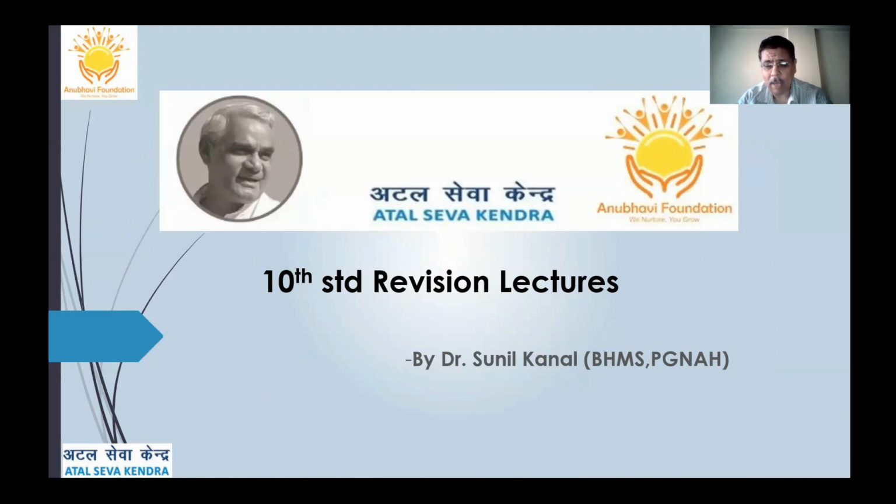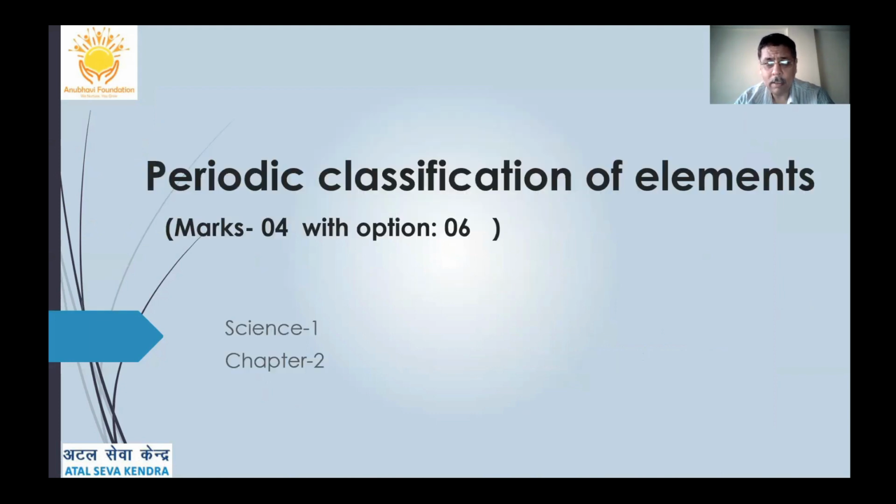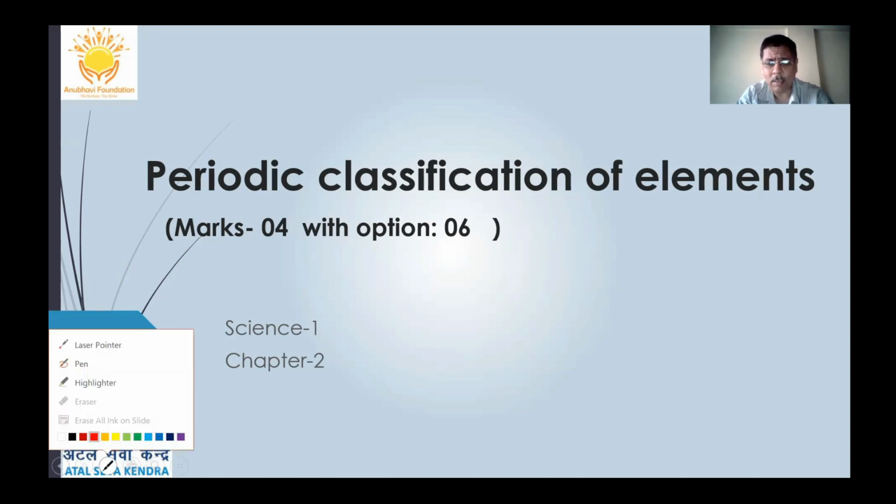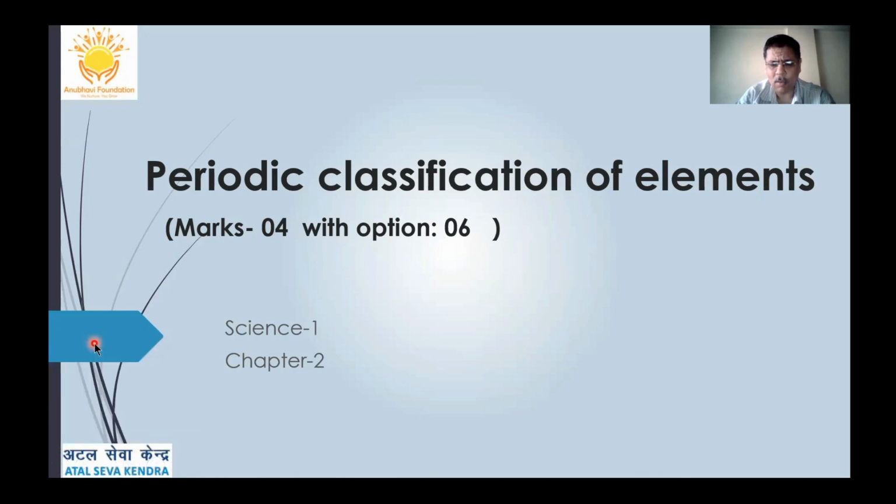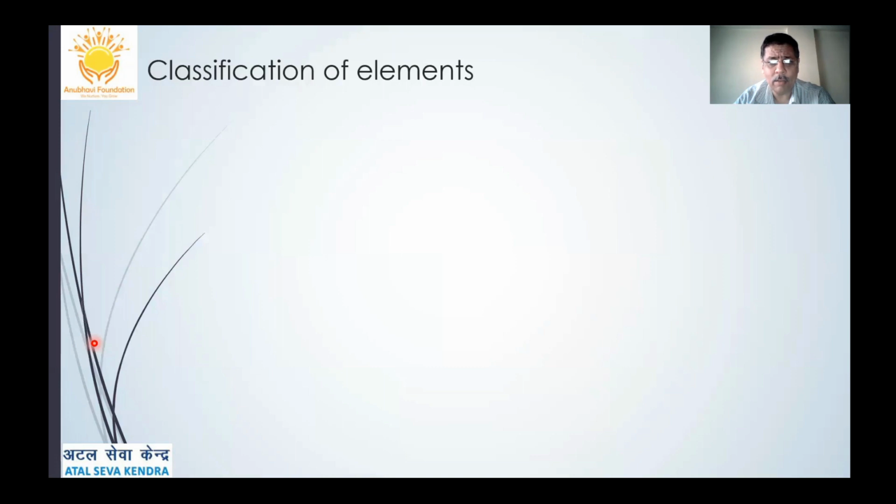We are going to start a new topic today, the revision on Science 1 second chapter, that is periodic classification of elements. Again, a very important chapter for those especially who are going for science stream. It is a very important chapter for your chemistry also. It is for 4 marks and with option 6 marks. It's an important chapter which we are going to see.